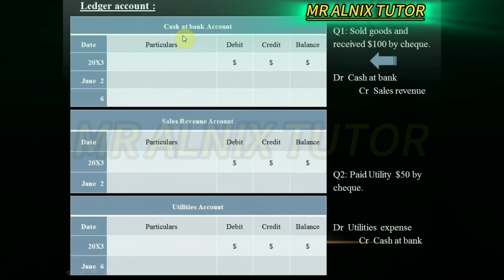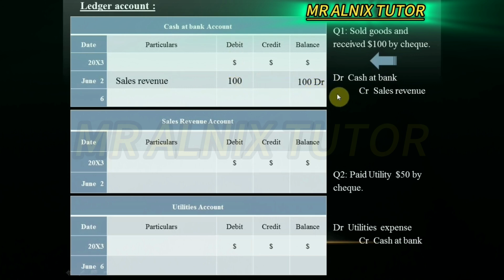That's why here, in the cash and bank account, we put 100 under the debit column. Alright. Now what is the particular here? The particular is the partner, which is sales revenue. That's why we write down sales revenue under the particulars column. After that, the amount is 100.